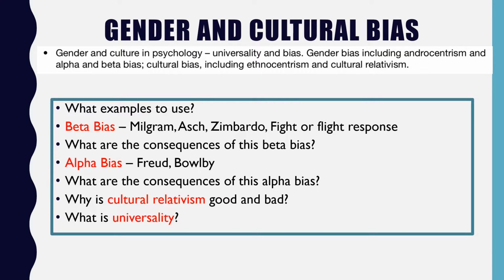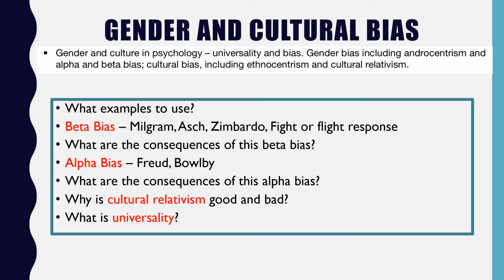Now, with alpha bias, it's the same problem with students. They can describe alpha bias in theories. So the classic ones to look at perhaps are the work of Freud and Bowlby. Remember, alpha bias is assuming that there is some kind of difference. So with the Freud research, students often talk about the idea of his conceptualization of the psychosexual stages, in particular looking at the phallic stage of development and the idea that males will have to resolve this Oedipus complex.